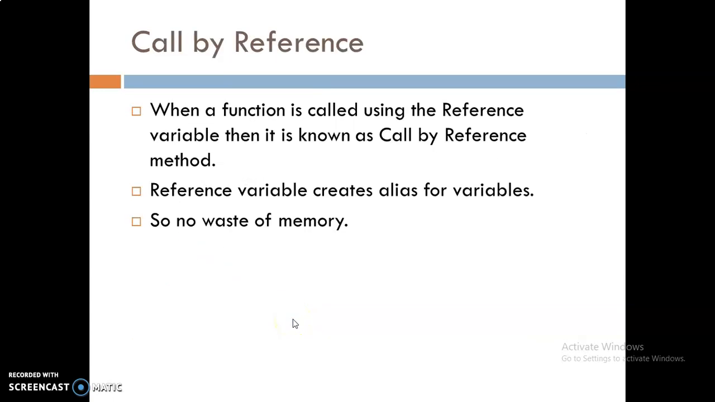This is the third one, call by reference. When a function is called using a reference variable, it is known as the call by reference method. A reference variable is an alternate name for an already created variable in the program. It is an alias name for an already created variable. For example, you can use Monu as well as Mohit. Both are alias names for each other.